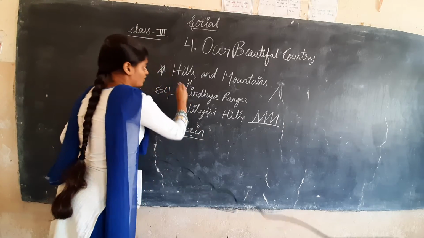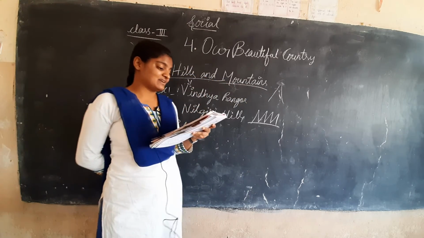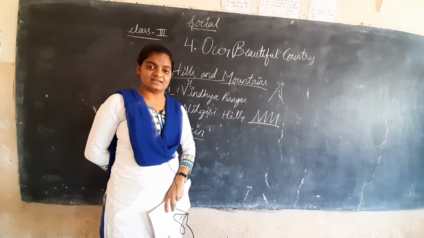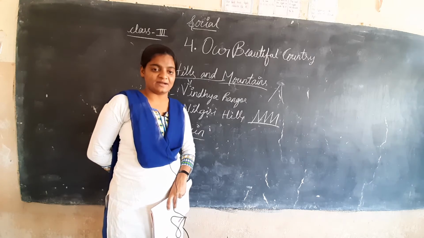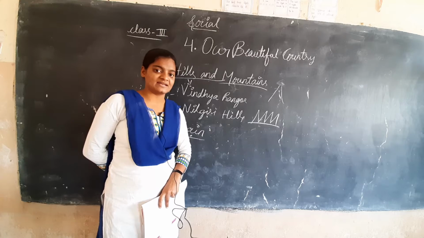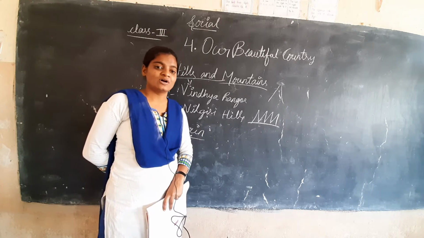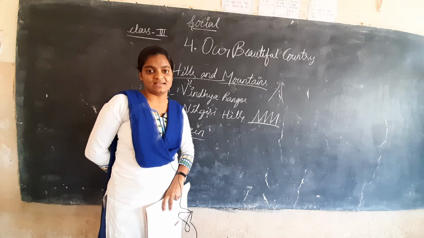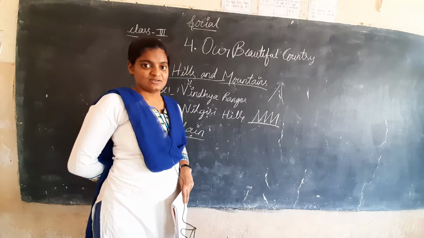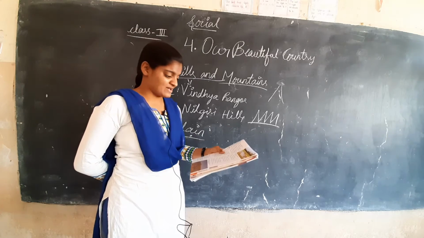Flat areas are called plains. Flat and level land is called a plain. We are living in Hyderabad and South India, and these places are plains, like flat land, right? There are no hills and no ups and downs in our areas. These types of areas we call plains. So, we are living on the plains.